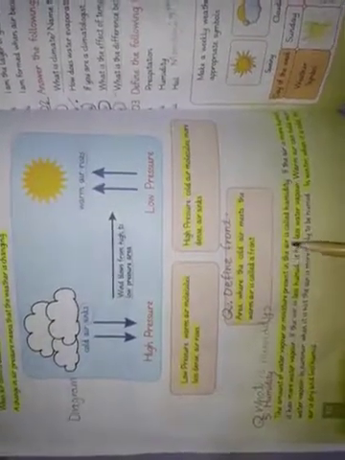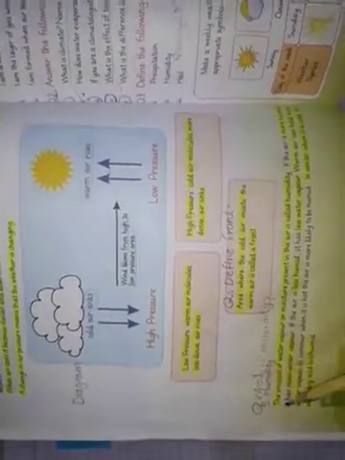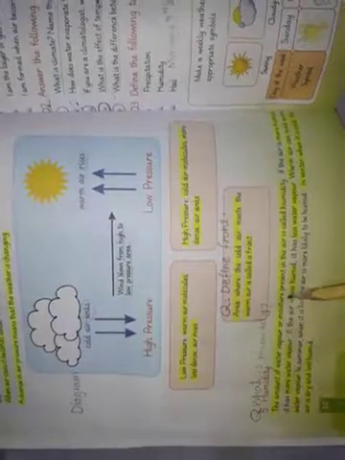And then we discussed later on, what is humidity? Humidity, the amount of water vapor or moisture present in the air is called humidity. This is the short question और ये उसका आंसर है. The amount of water vapor or moisture present in the air is called humidity.